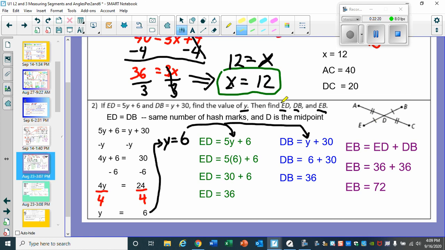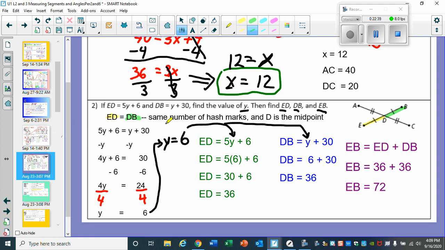So it turns out ED is this portion here, and then DB, this part right here. But it turns out they're the same.